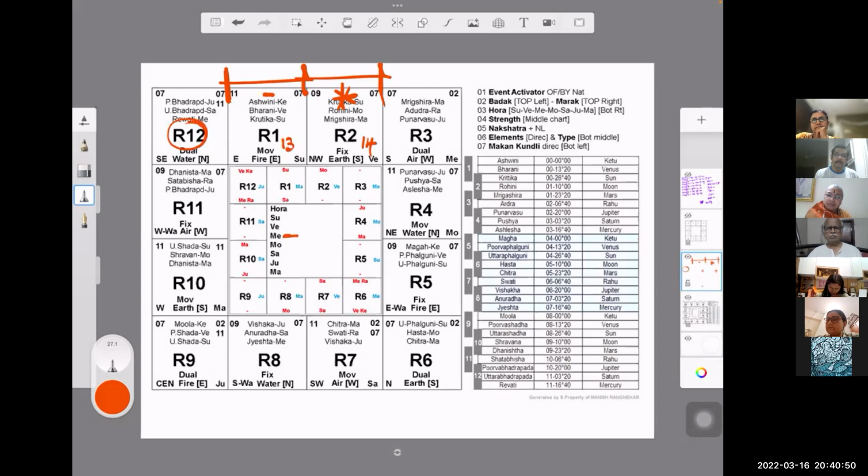So if this is 1, this will come back to 8. How? See, this is 1, 2, 3, 4, 5, 6, 7, 8. So whenever you have gone beyond 7 of them, you can start with that one as 8, so 8, 9, 10, 11, 12, 13, 14.